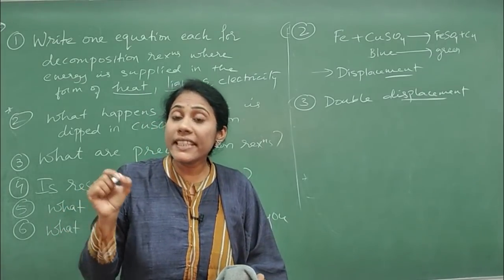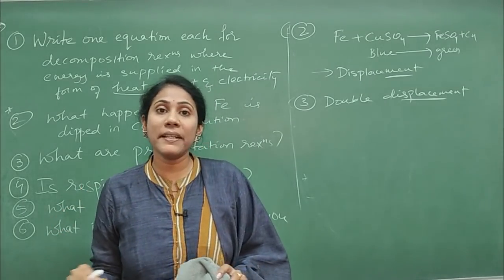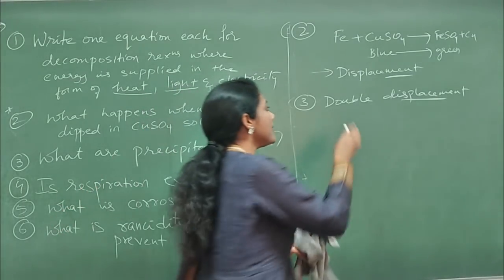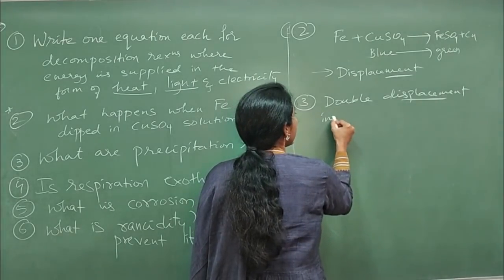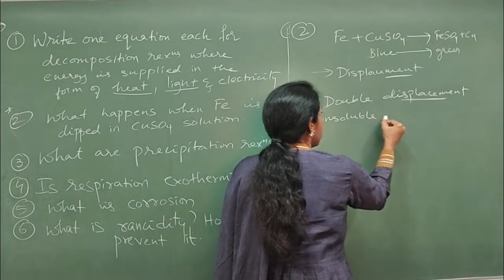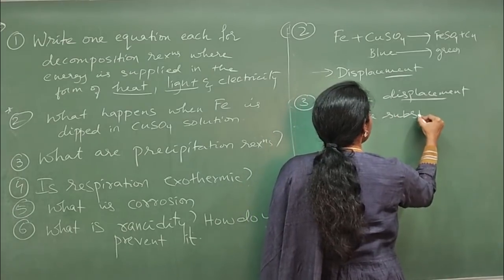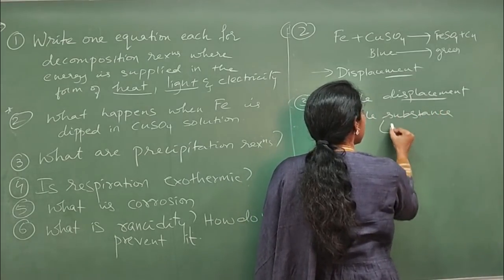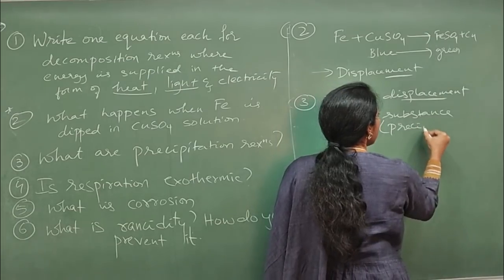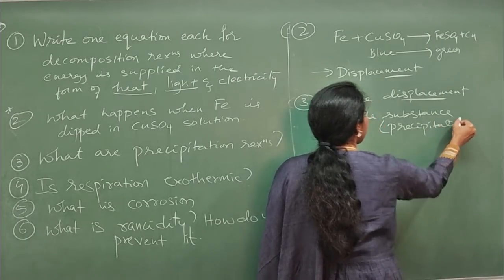Right? So in this double displacement reaction, an insoluble substance is formed, which is called a precipitate. That insoluble substance is called a precipitate.